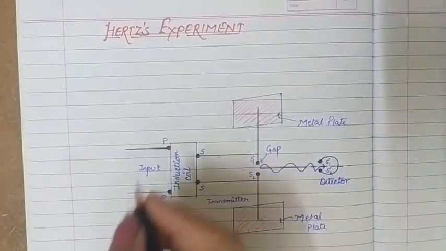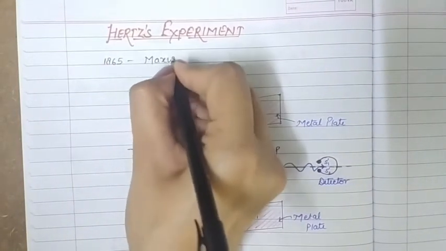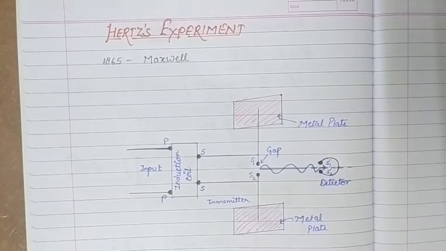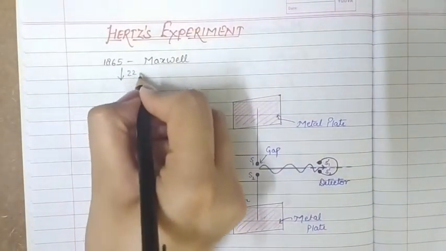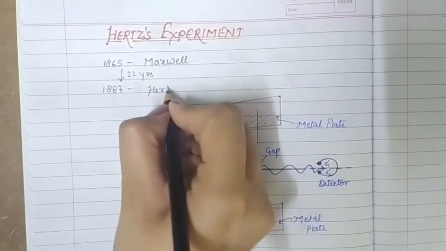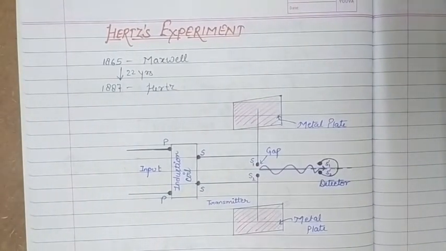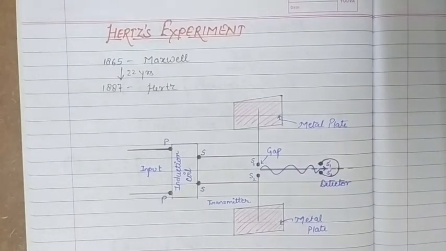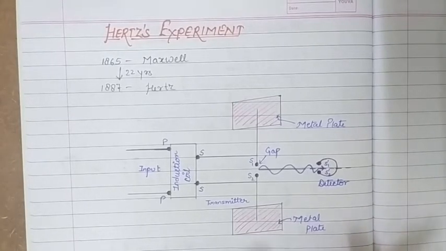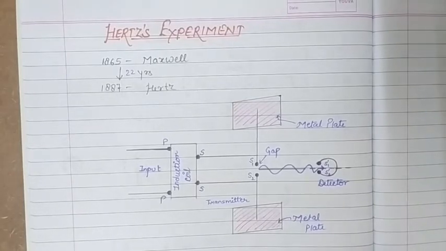So in 1865 Maxwell theoretically predicted the existence of electromagnetic waves, although at that time there was no experimental proof. Then after 22 years, in 1887, Hertz in his experiment proved the existence of electromagnetic waves practically, experimentally, and here we are going to study his experiment in this video. The experiment is known as Hertz experiment. This experiment shows the existence of electromagnetic waves experimentally.